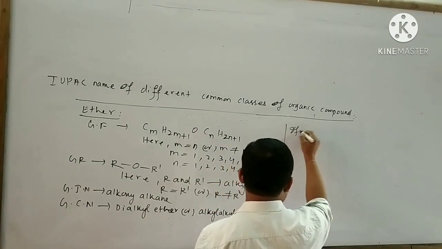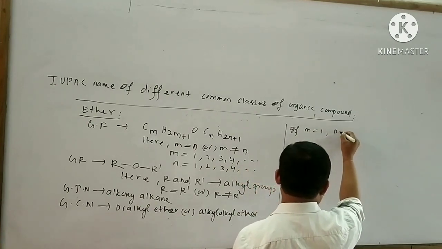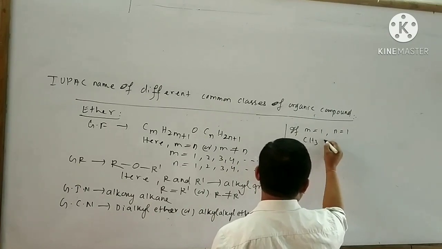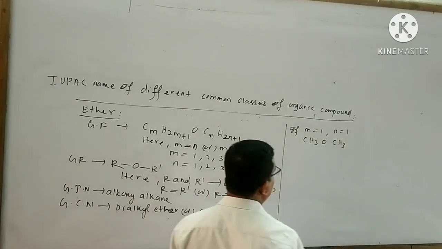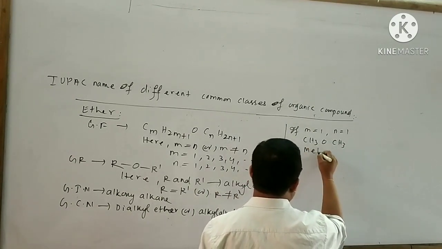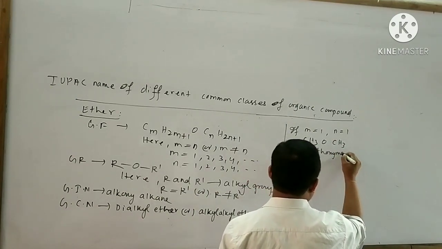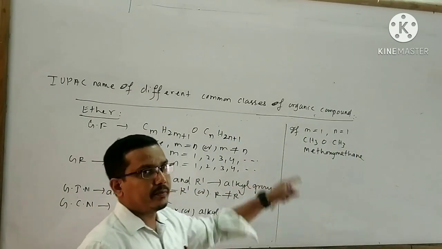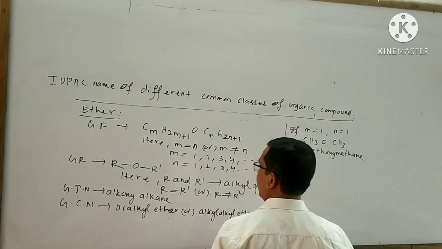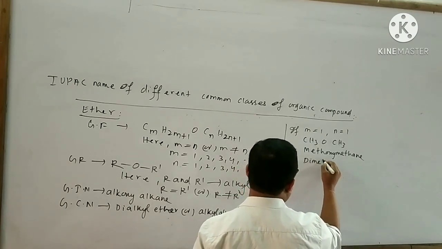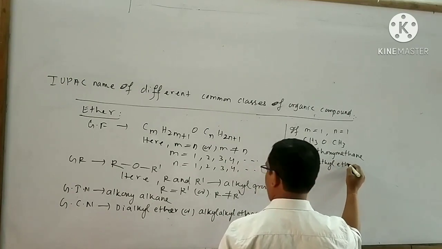If m equals 1 and n equals 1, then what will happen? CH3OCH3. The name of this ether is methoxymethane. This is the IUPAC name. What will be the common name for this ether? That is dimethyl ether.